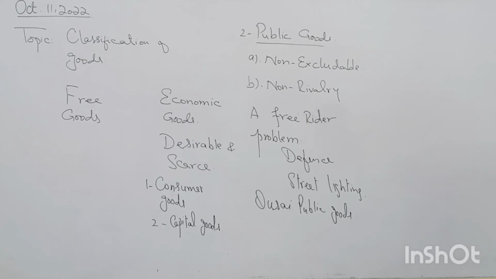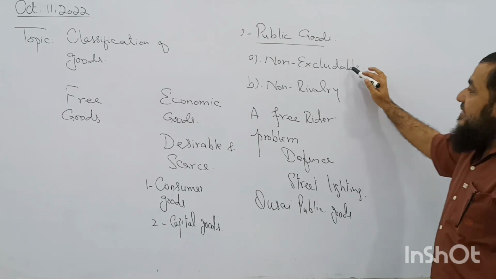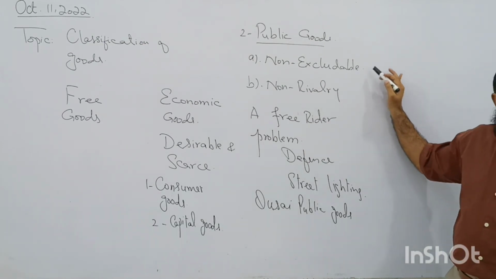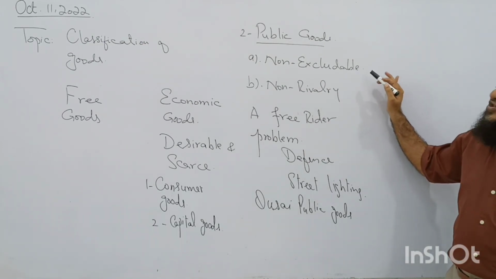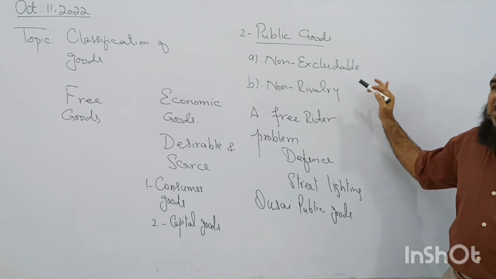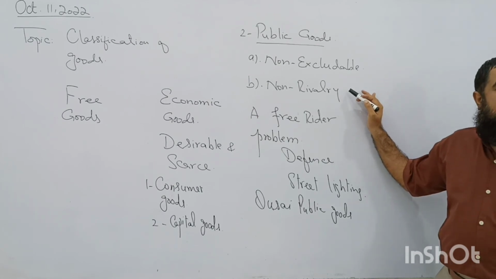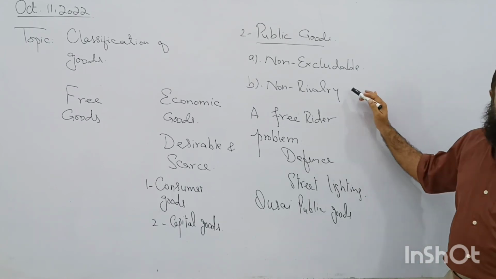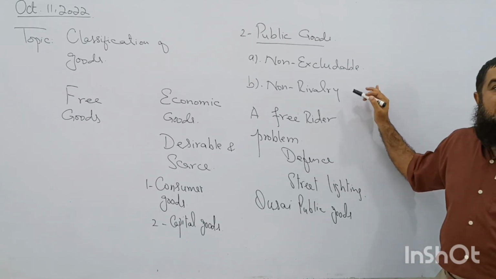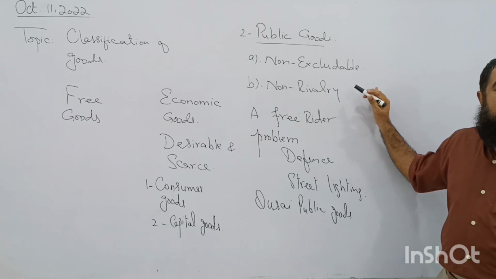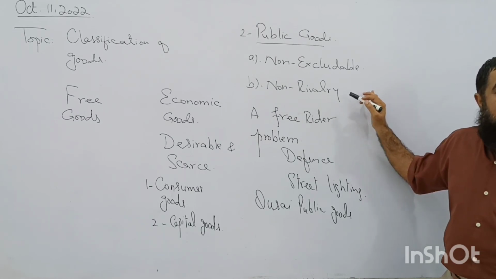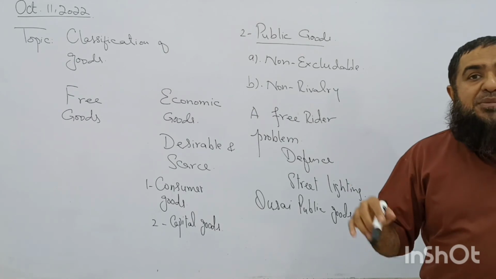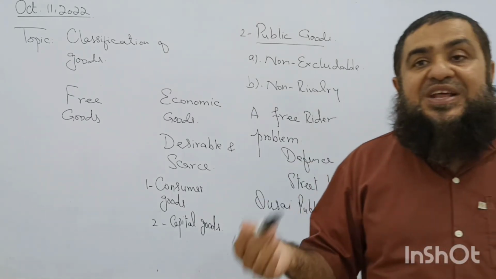Clear? So when any one of the characteristics of a public good is missing, like if excludability is possible or it is less available for other people because rivalry is created, like on the road we find rivalry is created, or during the daytime or in the evening when parks are overcrowded, rivalry will increase, or the enjoyment of the early comers will decrease.